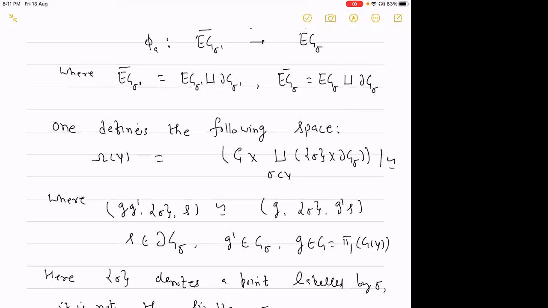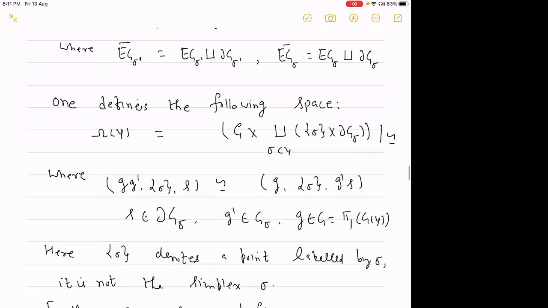This relation says that G prime sigma S will be identified with G sigma G prime S, where S is an element of this local group. Here, the sigma in the curly bracket denotes a point, not a simplex. It just denotes a point labeled by sigma, not the full simplex.